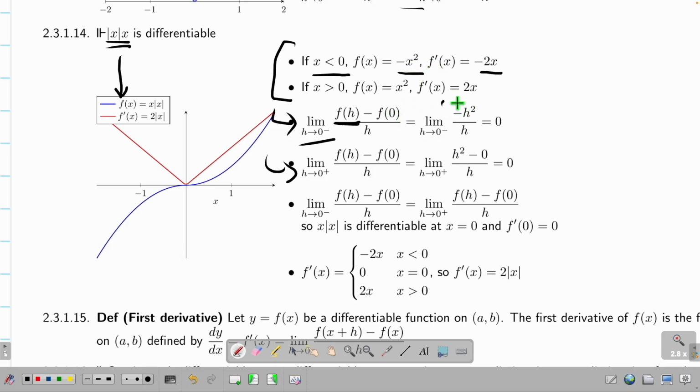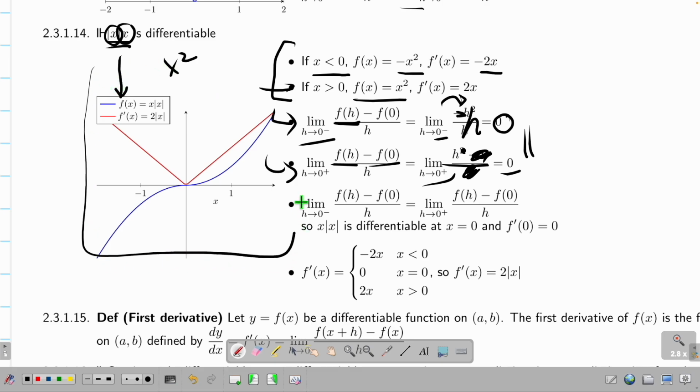Okay. Then I just plug it in. And then what will I get? I will get h, right? But I have a negative sign. h goes to 0, so 0. What about the positive part? The positive part is f(x) minus f(0). For positive, I need the expression of f(x). For positive, this is just x times x, so x squared, right? So I have this. Again, I don't care about 0. h cancels out, so I have just h. The limit as h goes to 0 is 0. So now left and right are equal. So for this particular guy, the limit exists for the differentiation. Therefore, this guy is differentiable.